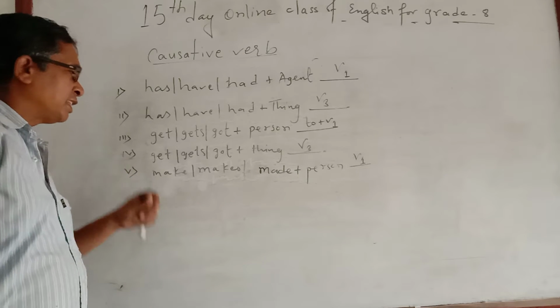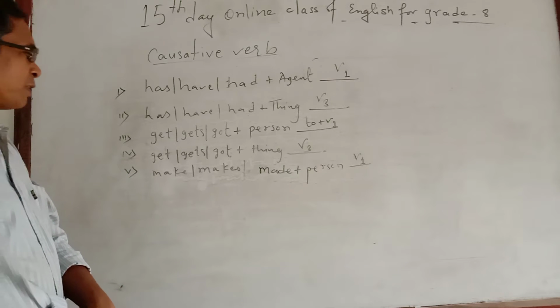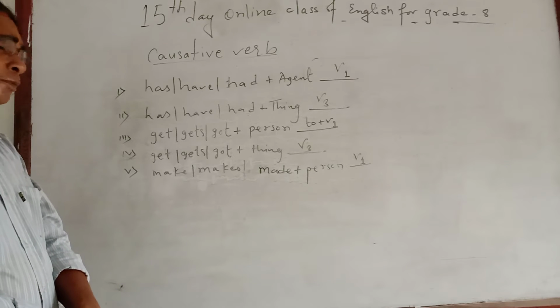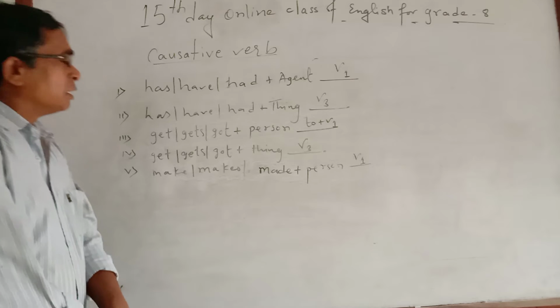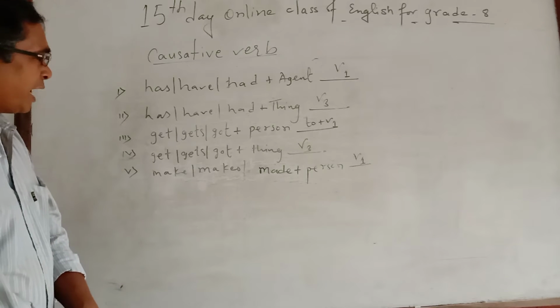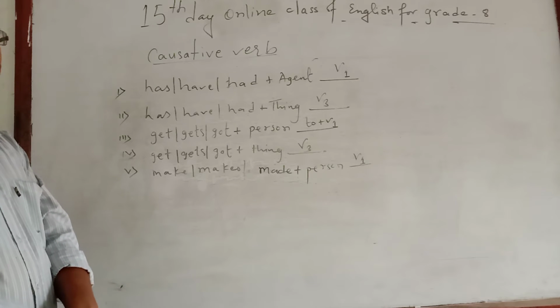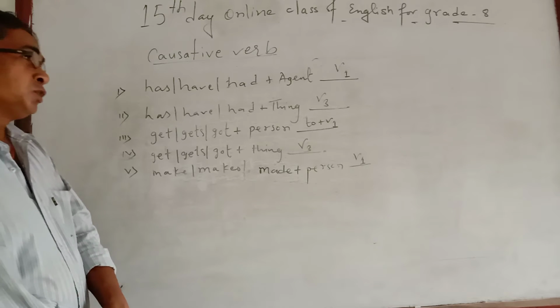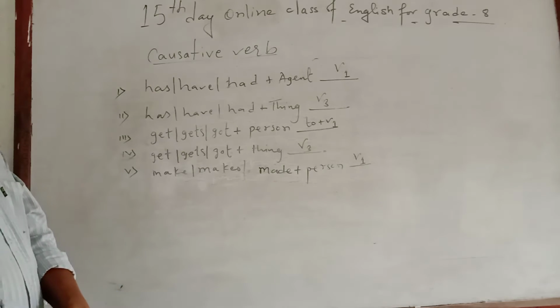Similarly, as I have written here, make, makes, made. So after make, makes, made, if you watch there is a person, then the answer will be verb 1. Then you may ask one question here: if after make, makes, made, there is no person, there is a thing, then what is the right answer? You may ask this question to me, but I want to make it clear.